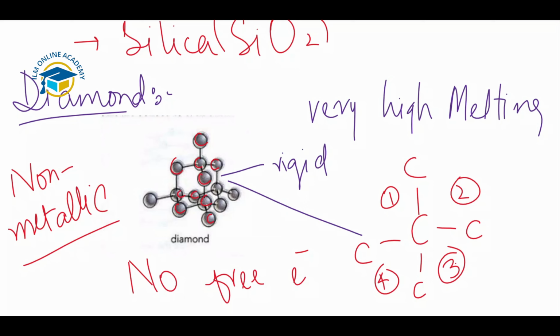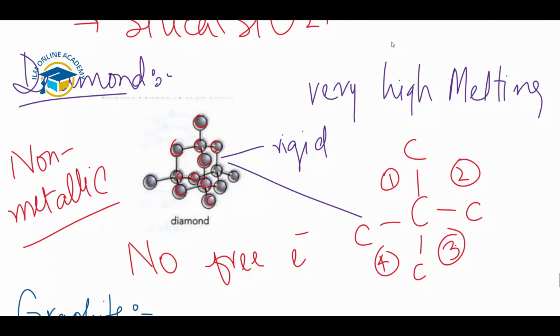So this is the giant covalent structure or the allotropic form of the carbon, which is shown here in the form of the diamond. Next we will discuss the second giant covalent structure of the carbon, which is the graphite, and also some compounds show giant structures, which is the silicon oxide, SiO2. First I will show you about the graphite, so let's move towards the graphite.